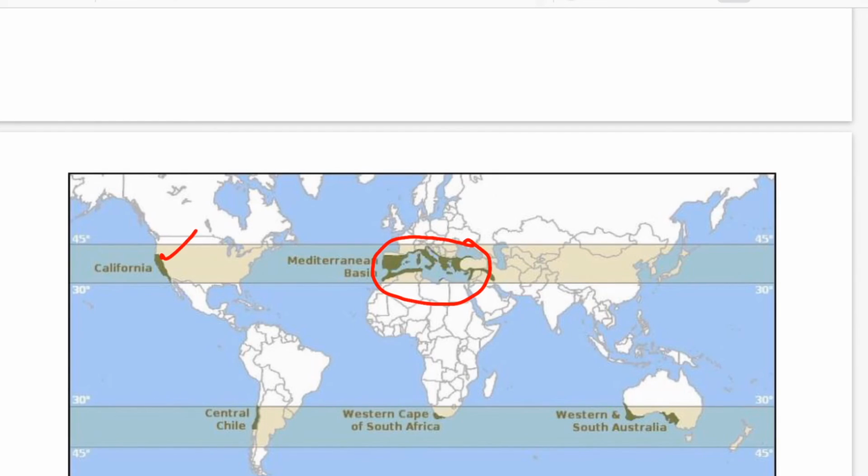But you can also see this biome in California, central Chile, the western Cape of South Africa, and western and southern Australia. As you can see, the latitude is defined as the subtropical zone, and I told you the reason: two reasons, because of the westerlies and because of the shifting of the pressure belts, and this area becoming high pressure by the subsidence of winds.